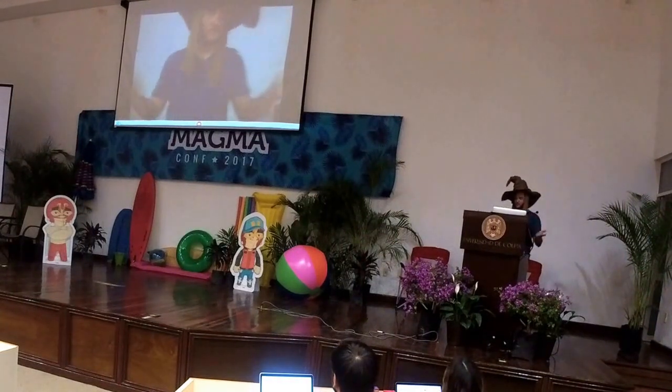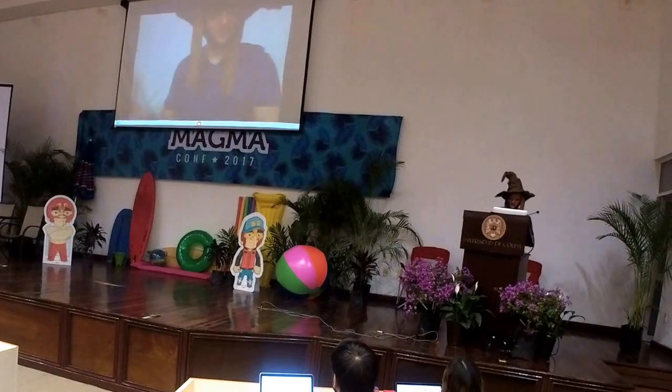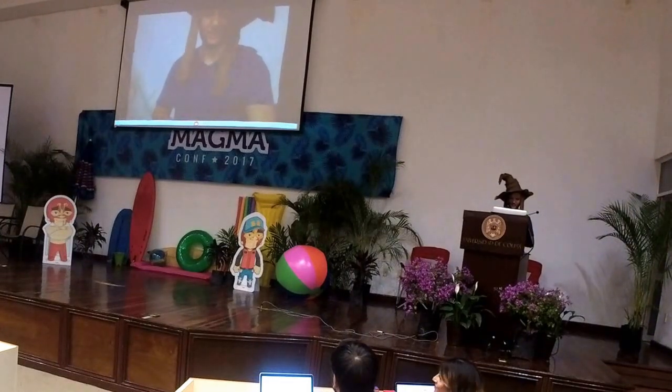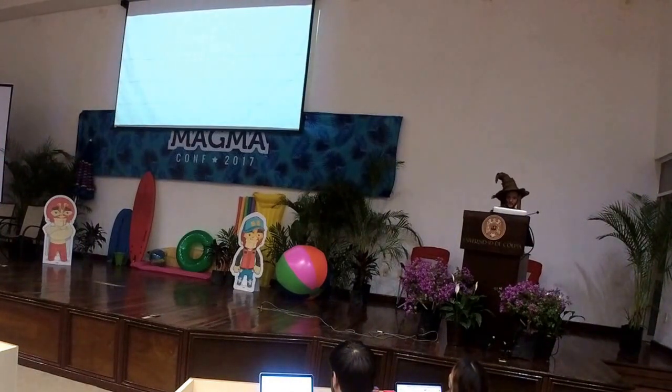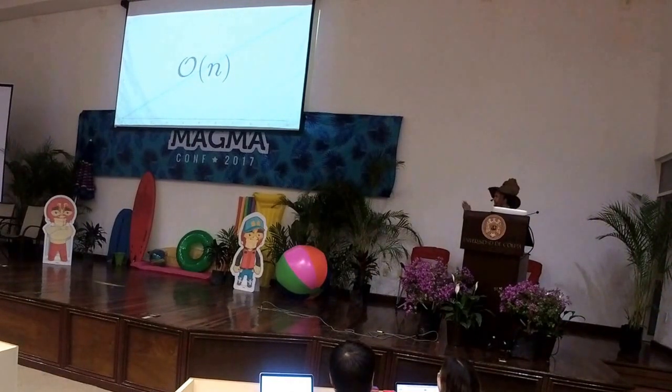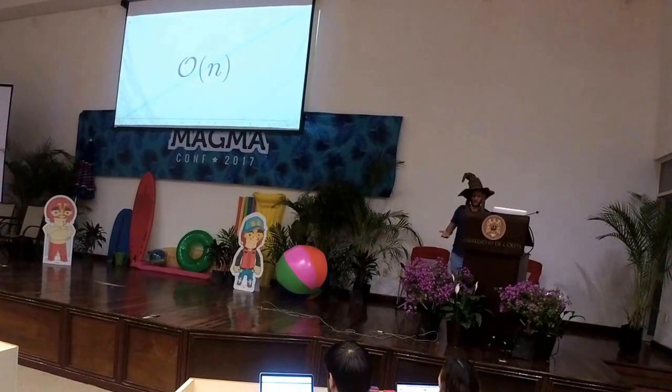All right, so 15 operations, and we got 16 squares. So that makes this a linear time algorithm. And it's represented by this notation, order of n. It's read order of n and it means linear time. So if I wanted to cut out 32 squares, it would take me 31 cuts, basically twice as long. Even though the number isn't the same as the number of squares, we call it order of n because the growth is linear.